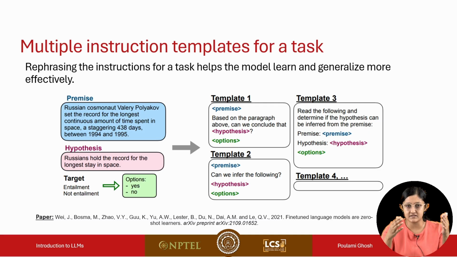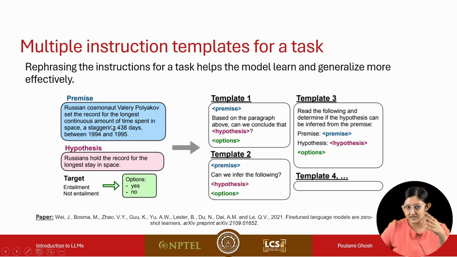Say for this task there are 4 or 10 different templates that I can generate. If I train the language model on all of those templates by rephrasing the instructions, we'll see that the model can learn and generalize more effectively.